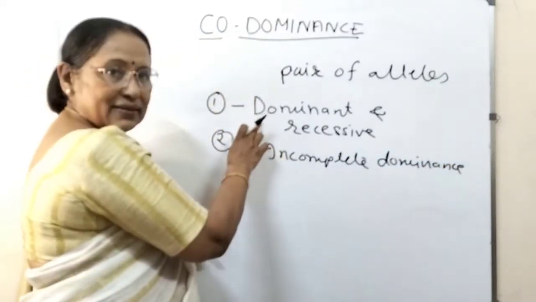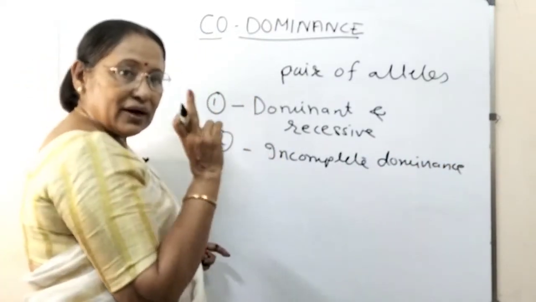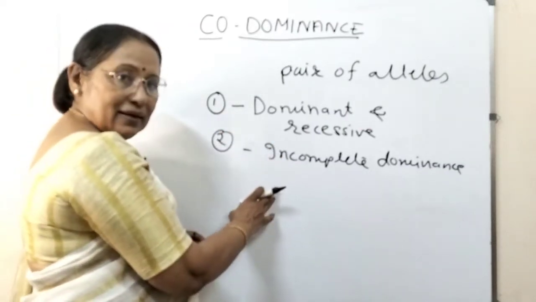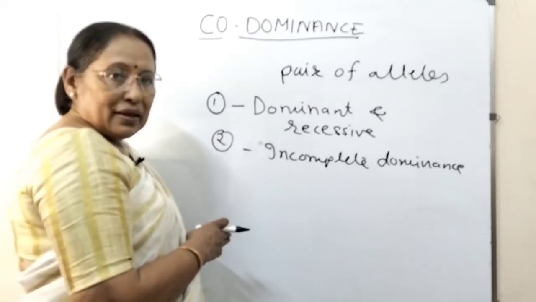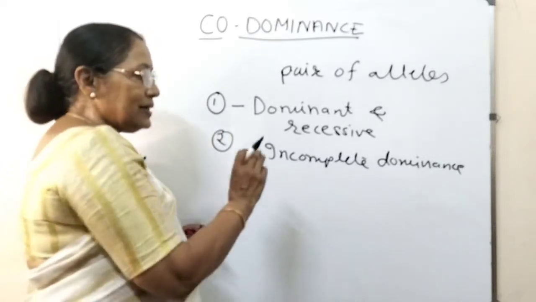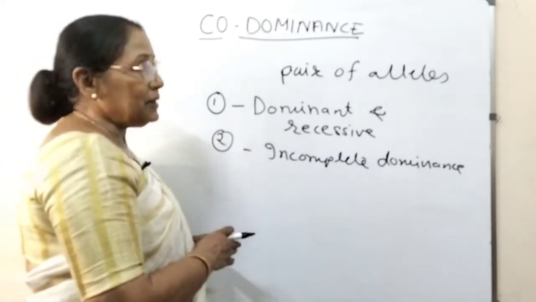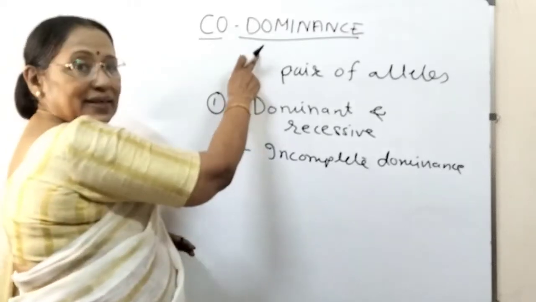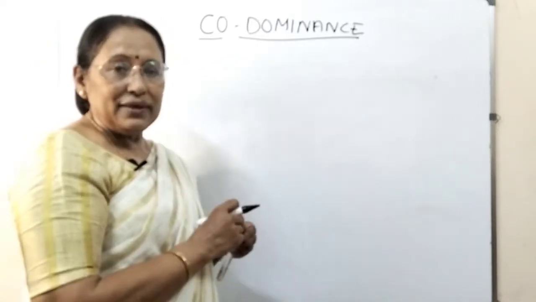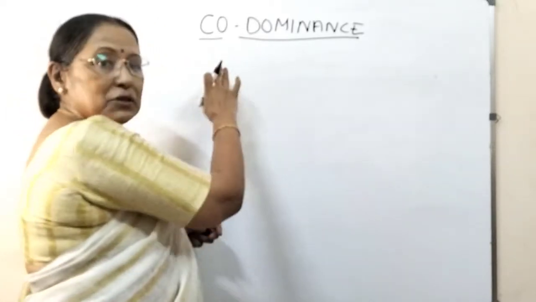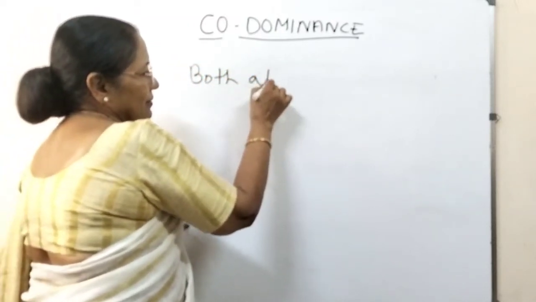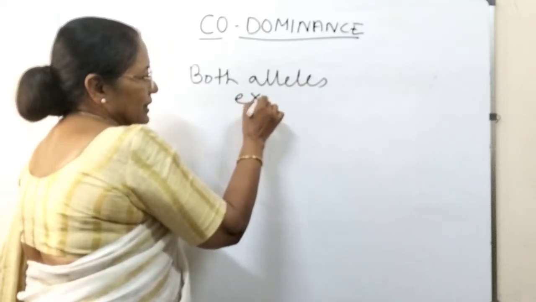In the first case, only one is expressed and the other one is not expressed. In case of incomplete dominance, the trait is in between the two, intermediate to the two. That's why it is called incomplete dominance. And today we are going to study a third type, that is codominance. Co means both. Here both alleles express themselves.